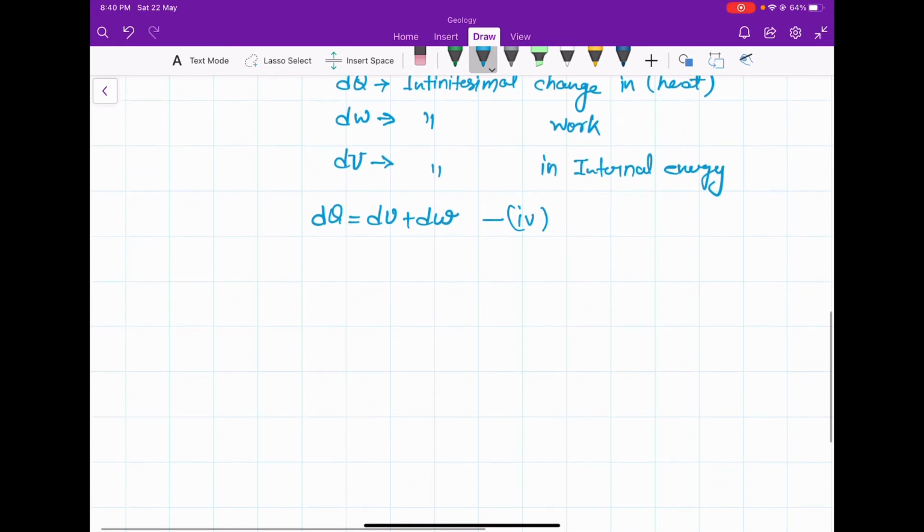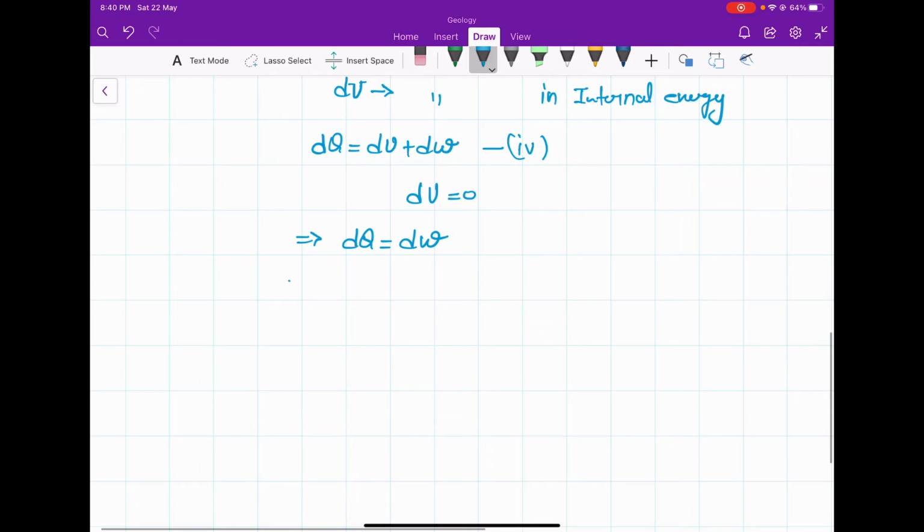But for isothermal condition du will be 0. So equation 4 will be dq which is equal to dw, and as you know dw is p dv, the p dv work done of a system.